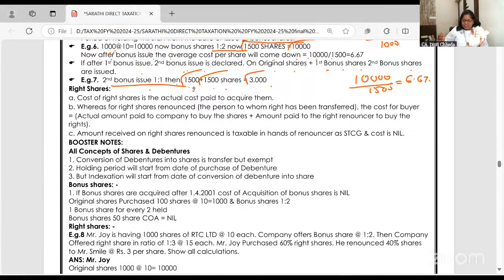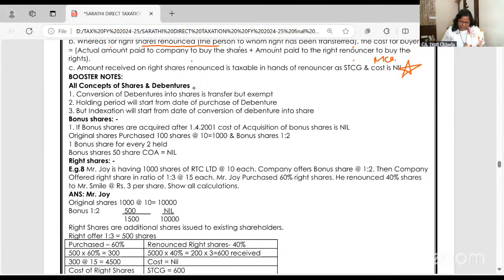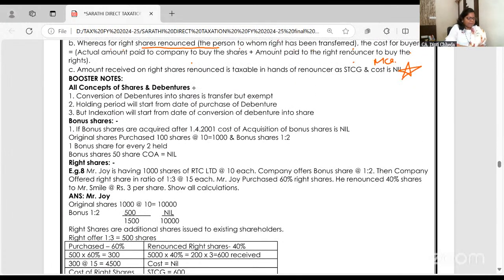Now, right shares. Right shares are given to existing shareholders: we are coming up with a new issue, and if you want, you can take it first because you are an existing shareholder. So cost of the right shares is the actual cost paid to acquire them. Whereas for right shares renounced, the cost for the person to whom the right is transferred is the cost he pays to the company plus the amount paid to the renouncer. Okay, just read it. It will be very clear with an example. Mark this important. First, let us read the right shares example.